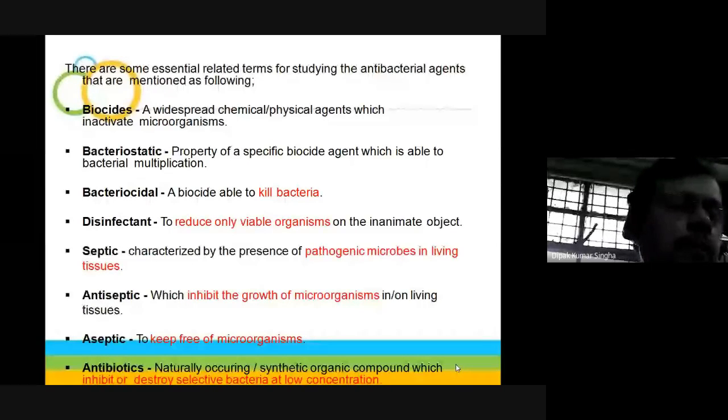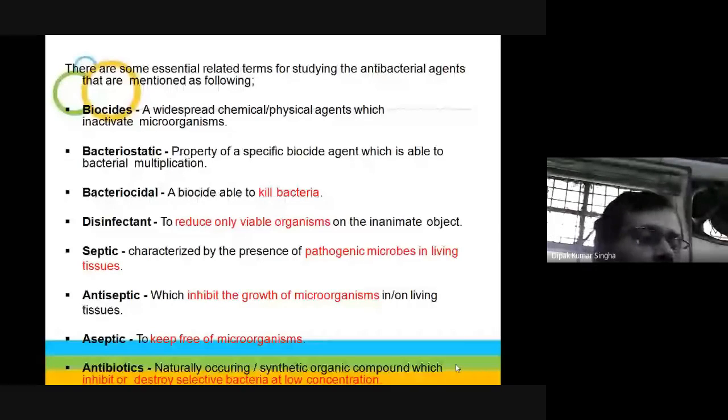And what are disinfectants? Basically, they are used on inanimate objects to reduce viable microorganisms on the inanimate object, that means not living organisms. That is called a disinfectant. What is sepsis? It is a pathological response characterized by the presence of pathogenic microorganisms in living tissue. In the case of humans, in living tissue, organisms are introduced and produce infection. That is called sepsis.